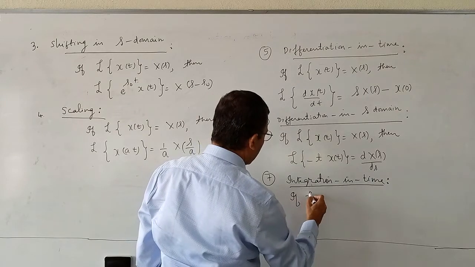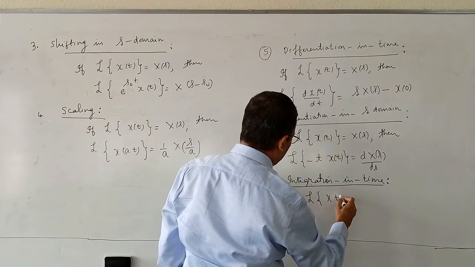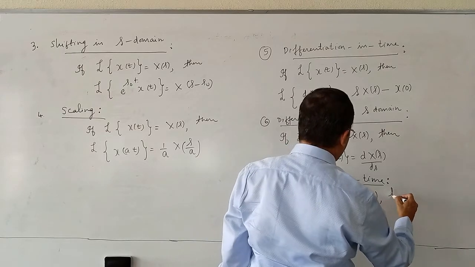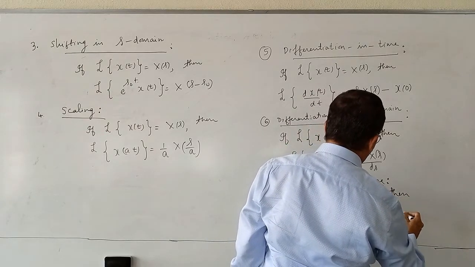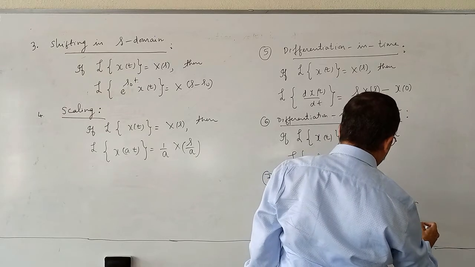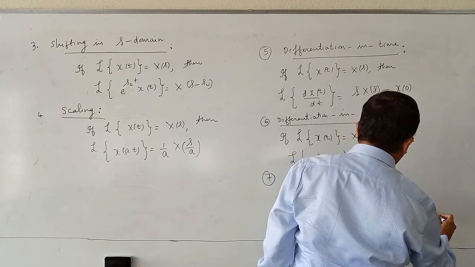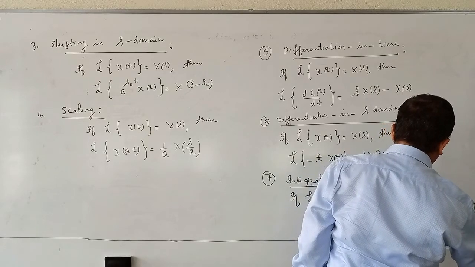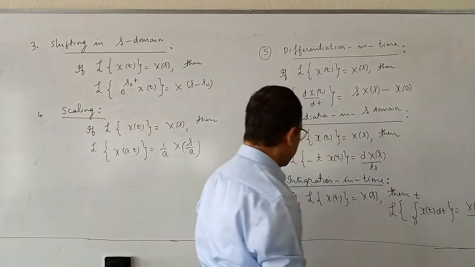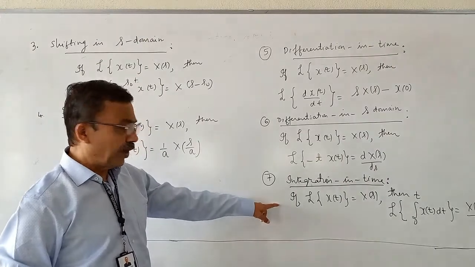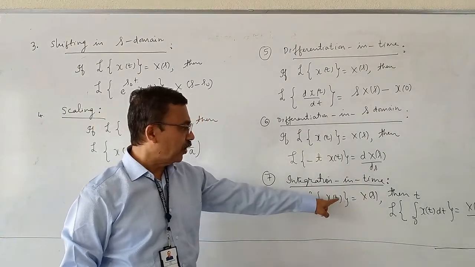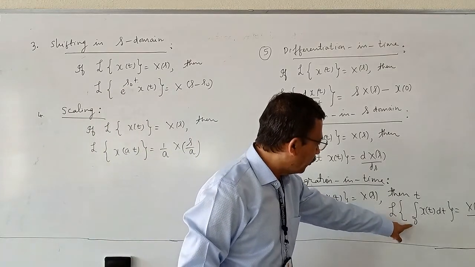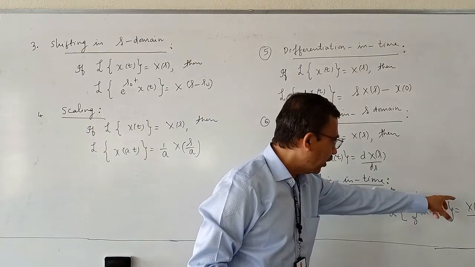If Laplace transform of x of t is equal to X of s, then Laplace transform of integral 0 to t x of t dt is equal to X of s divided by s. I repeat, if Laplace transform of x of t is equal to X of s, then Laplace transform of integral 0 to t x of t dt is equal to X of s by s.